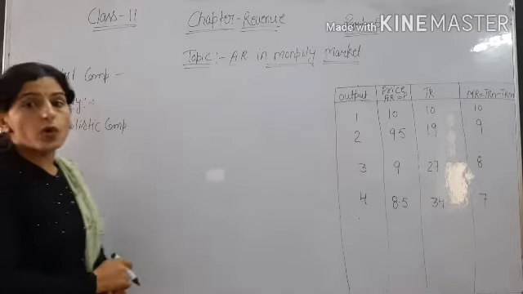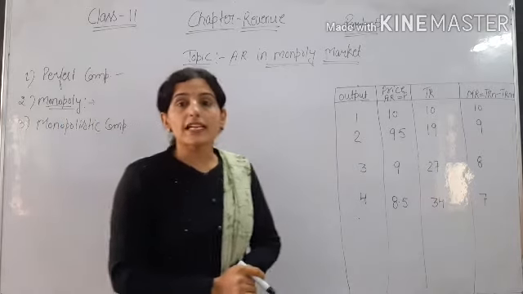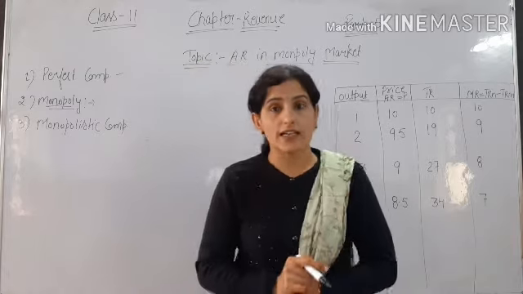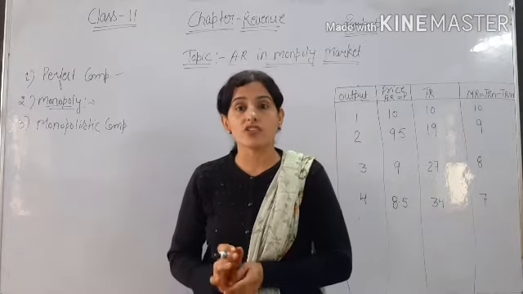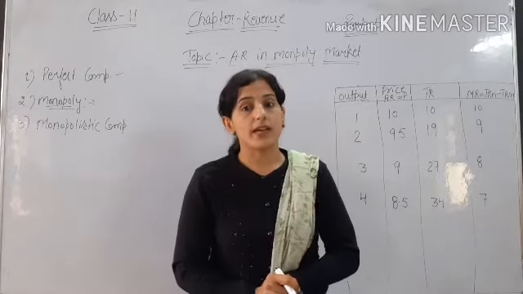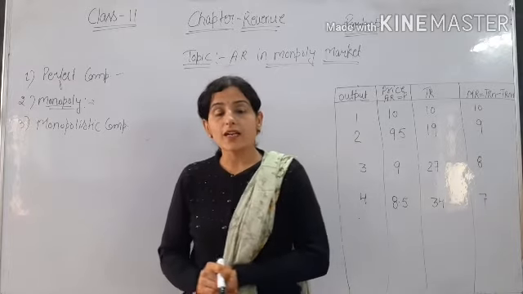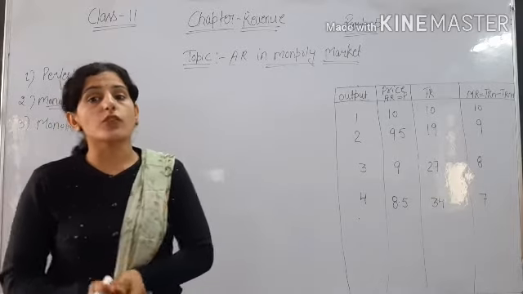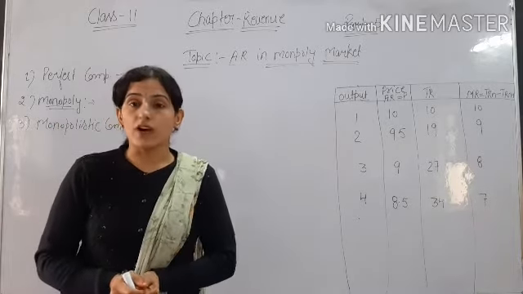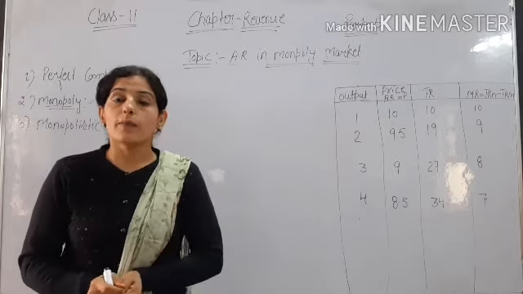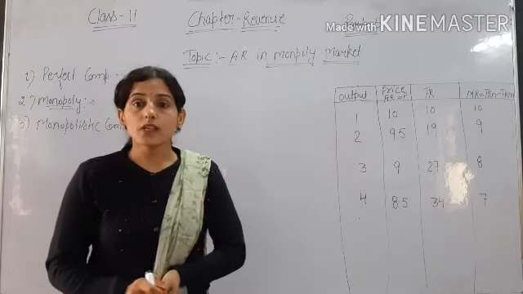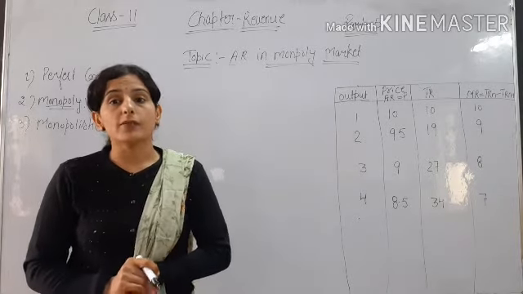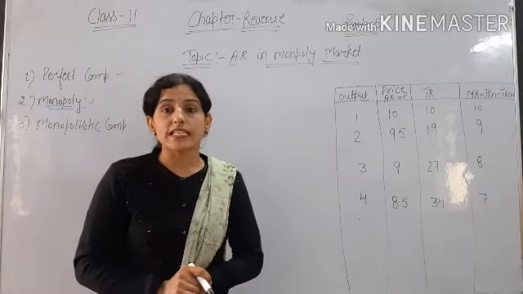So what is monopoly? Monopoly is a market situation in which there is only one seller and a large number of buyers in the market. One seller means there is only one firm, or we can say the industry and the firm are the same, only one, and all others are buyers. The firm, or industry, has the power to increase or decrease price.